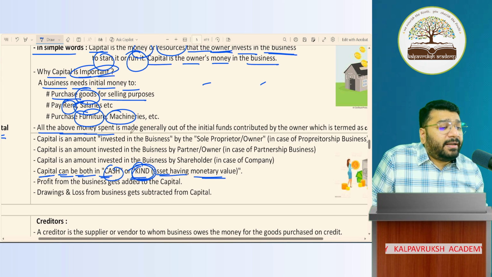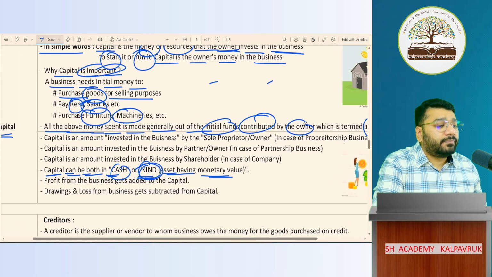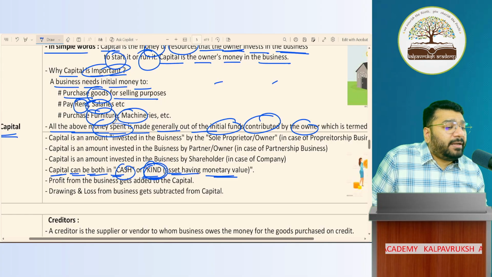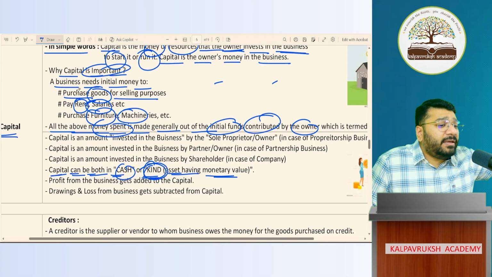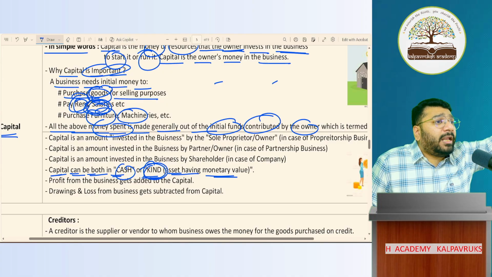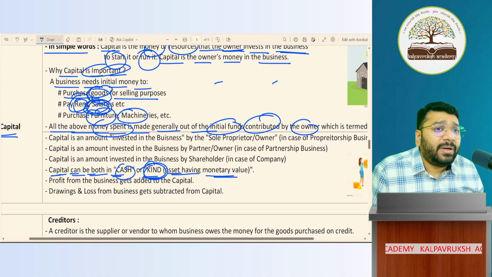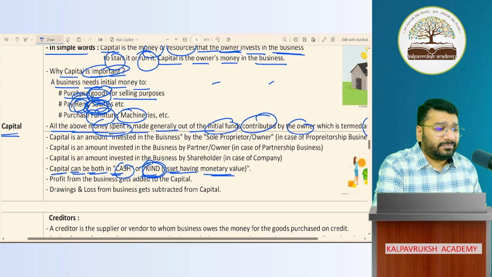All the above money spent is made generally out of the initial funds contributed by the owner, which is termed as capital. I purchased furniture for my academy. I've purchased so many other things for my academy. The goods, the advance I gave to my landlord, the rent I paid, the salary I paid, it is all out of capital. Got it, not got it? Tell no. Okay.